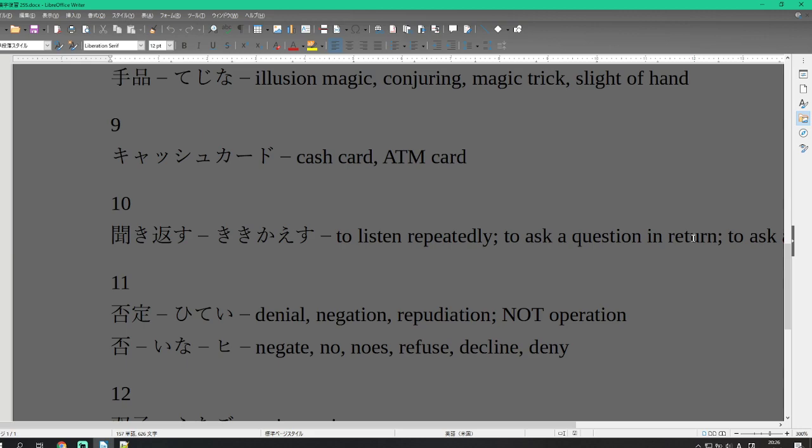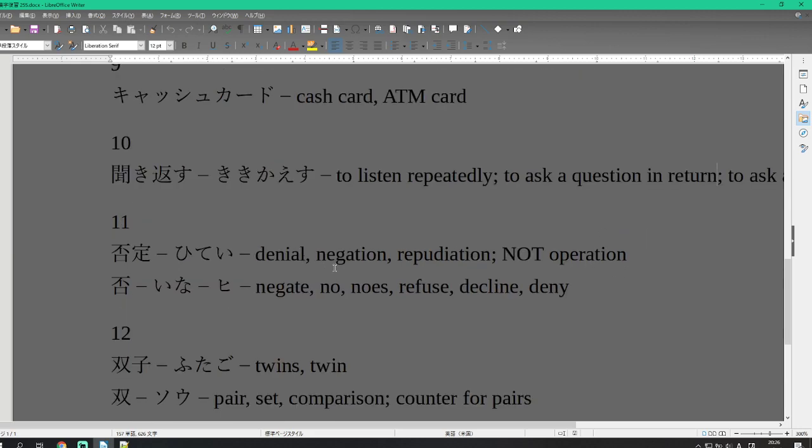To hear a question again, to hear repeatedly, or to ask a question in return: kikikaesu. Number 11 is hite. Te on the right side is a setting or something that is set or established. Hi on the left side is a denial, negate, no, several no's, or refuse, decline, or deny.